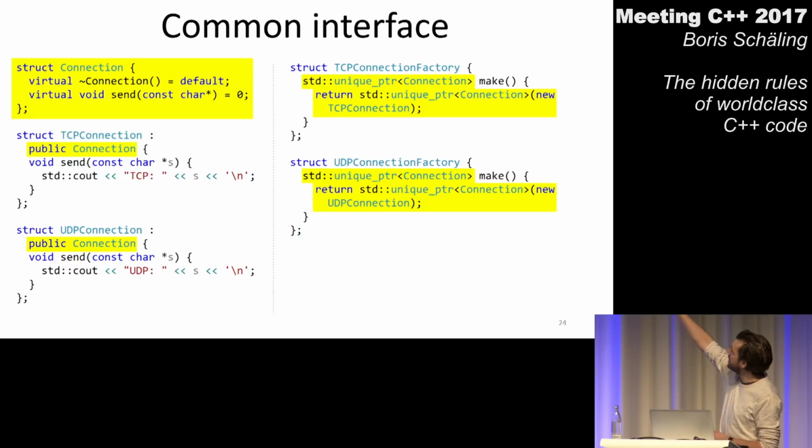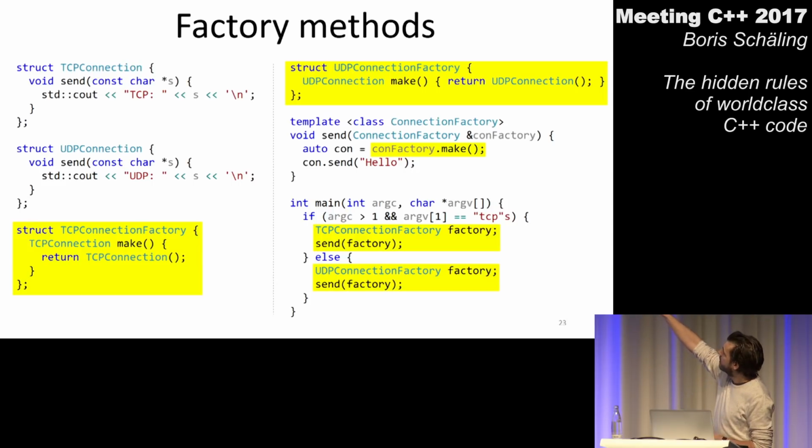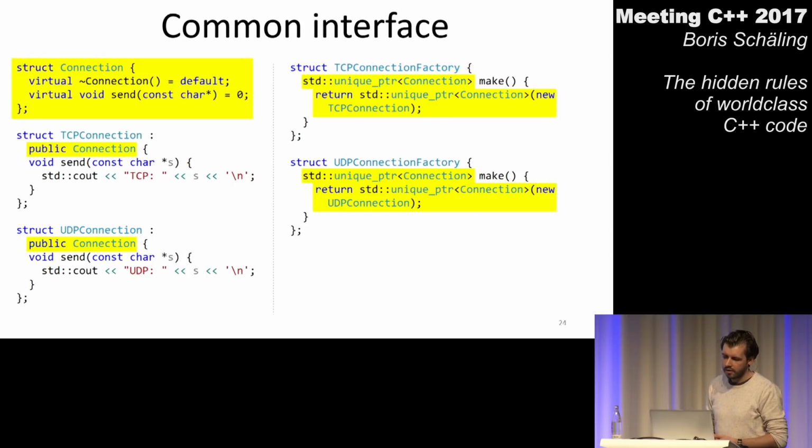I have my TCP connection factories here on the right side, which have this make function. If I go one slide back, here at this point, the TCP connection factory returns a TCP connection object for make, and the UDP connection factory returns a UDP connection object for make, which sounds all very reasonable. But if I want to use now this common interface variable, I need to align these interfaces somehow. I need to make sure that these connection factories have a common interface again. So how do I do this?